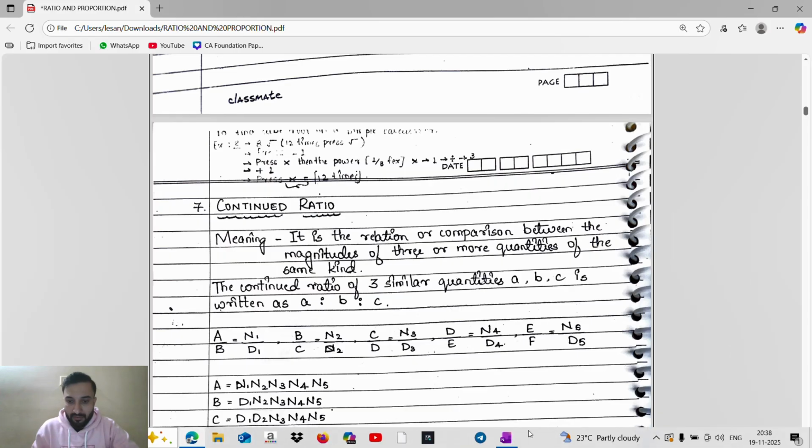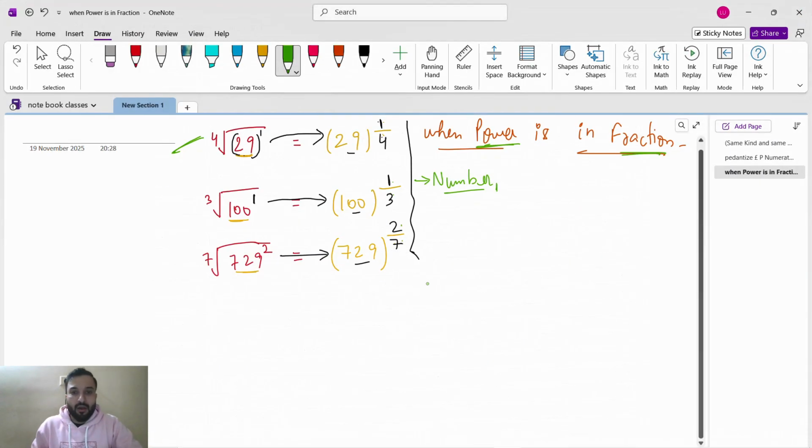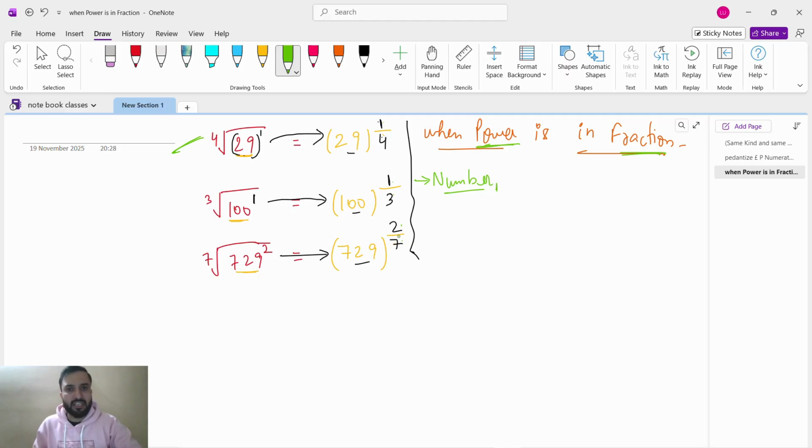Okay, here what we have to do when the power is in fraction. You can see here the power is in fraction, meaning the power is in the form of numerator and denominator. First thing we will press the number, whether it is 29, 100, or 729. After pressing the number, we have to press the square root button 12 times.